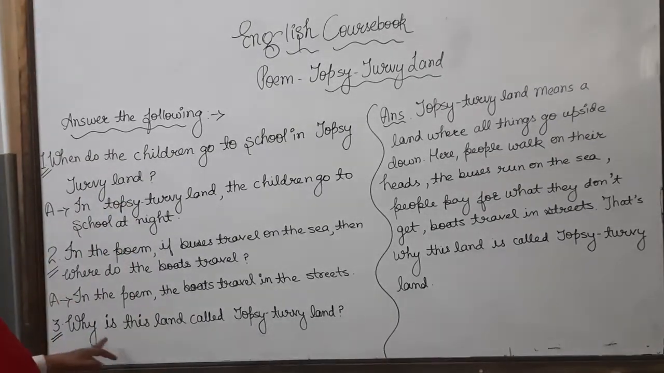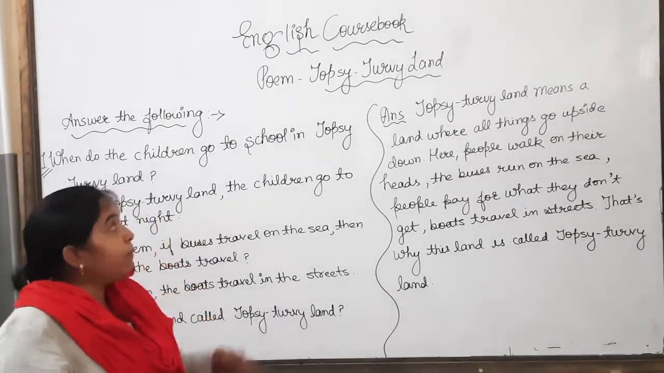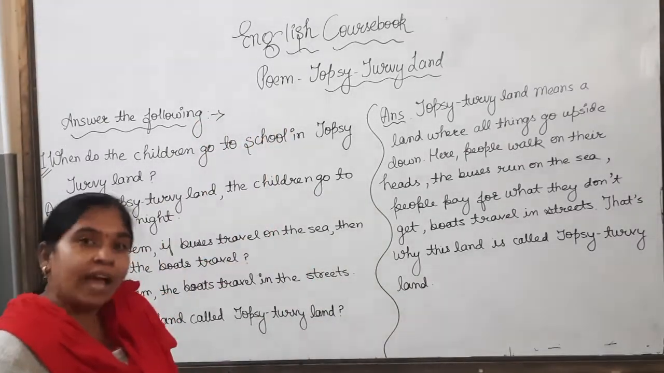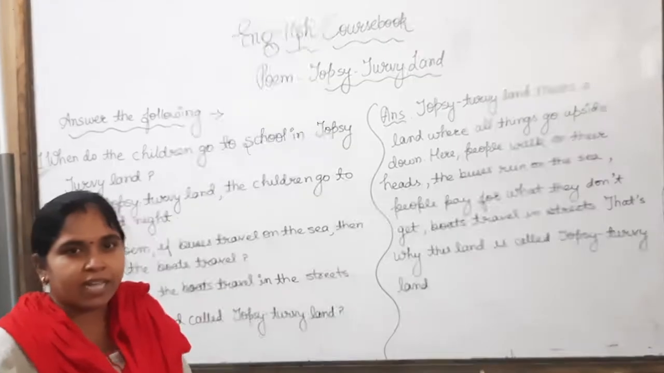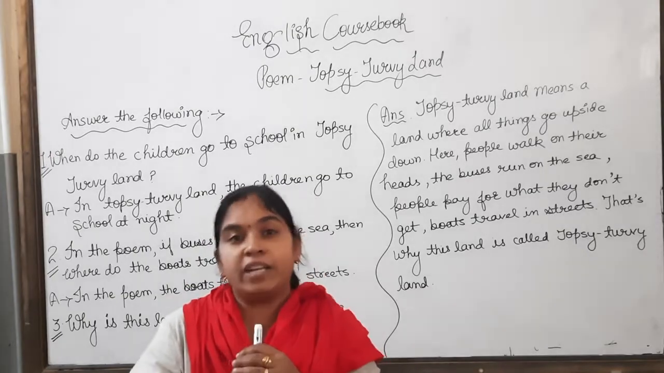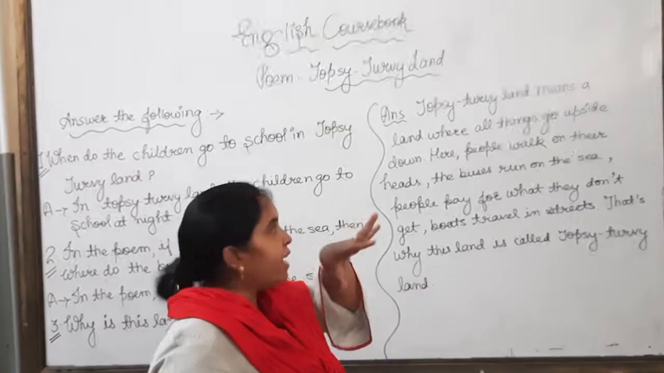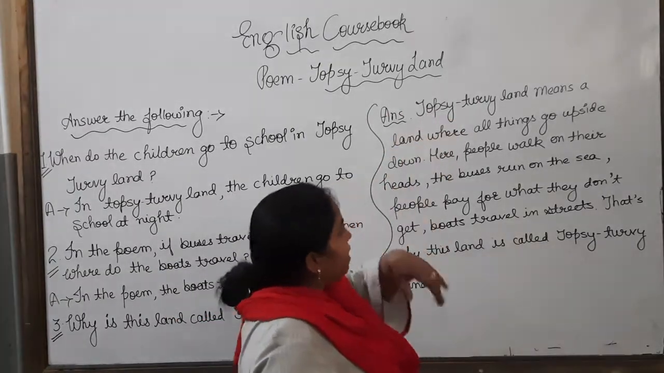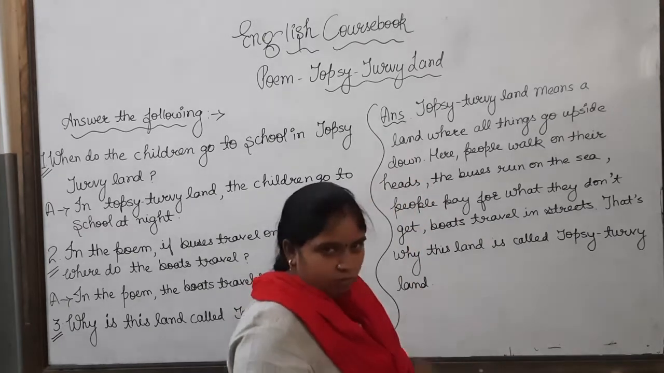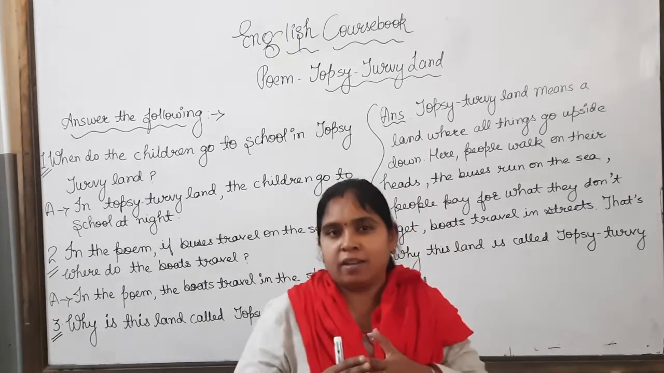Now, next question, that is question number 3. Why is this land called Topsy-Turvy Land? It means why the poem is named Topsy-Turvy Land. So, what will be the answer? First of all, we will learn the meaning of Topsy-Turvy Land. Our answer will become the definition of Topsy-Turvy Land. Topsy-Turvy Land means a land where all things go upside down, where all the things happen in the opposite manner.